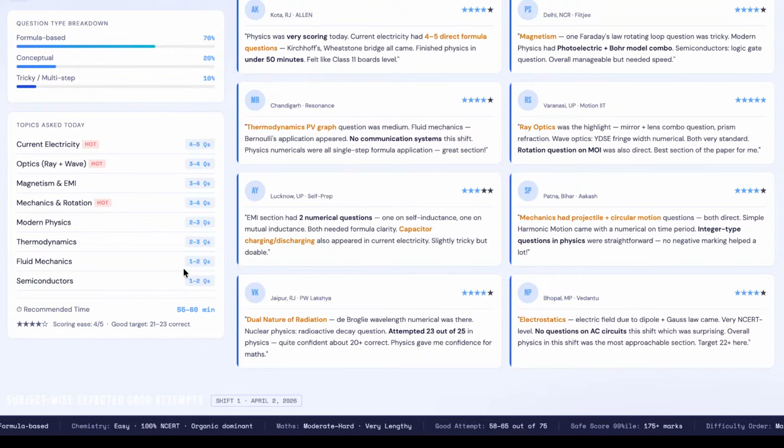If you are appearing for future exams, make sure you are confident with these kinds of topics, and we will be discussing what type of questions also were asked in the exam. So make sure you stick till the end. If you have any doubt, or if you feel that the question paper was not that difficult, you can comment down the same, because this analysis is purely based on the first reaction that we have received from the candidates.